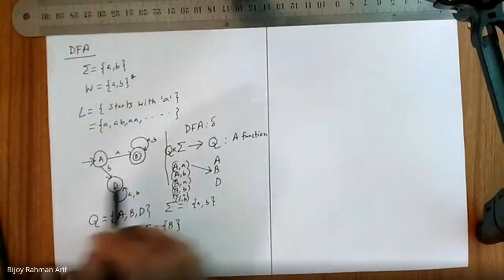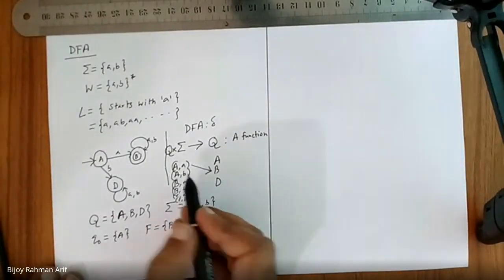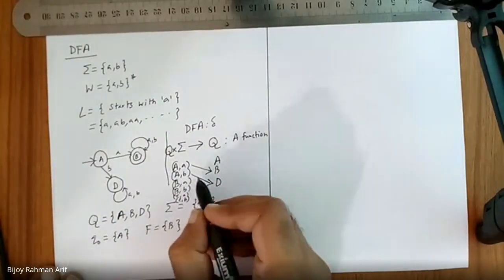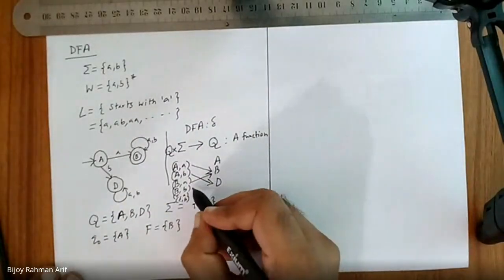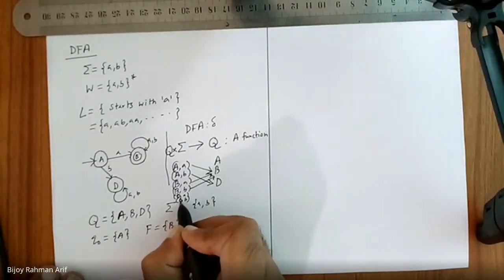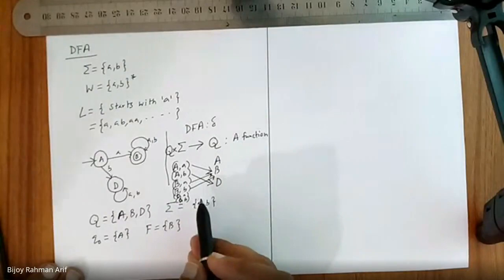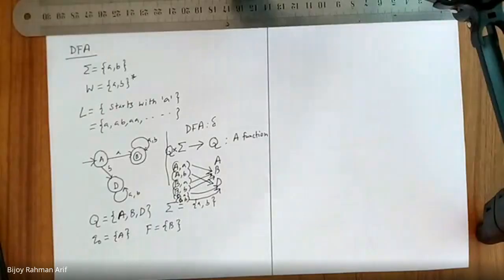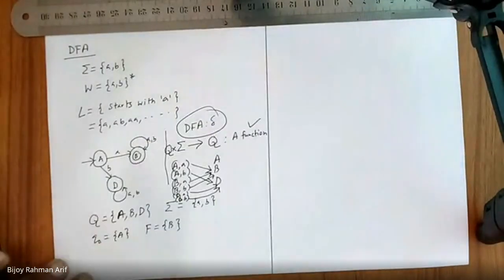The same way, in A seeing B, where should I go? D. Then, if I am in B state and my transition letter is A, where should I go? B. If I'm in B and my transition letter is B, where should I go? B. If I'm in D, seeing A, where should I go? D. If I'm in D, seeing B, where should I go? D. Is it a function or not? Yes, it is a function. So that's why it is a DFA.